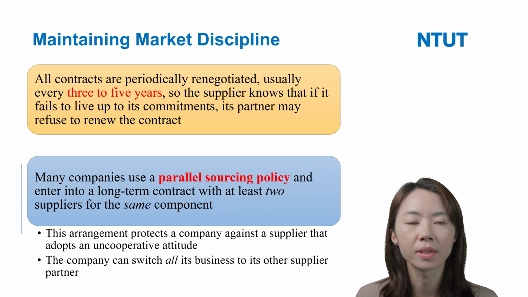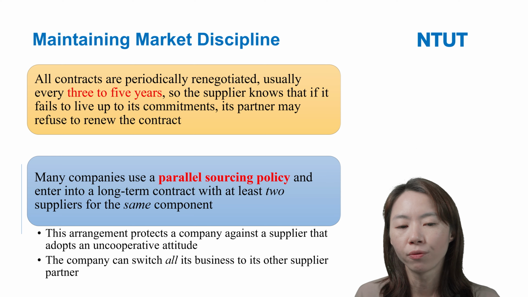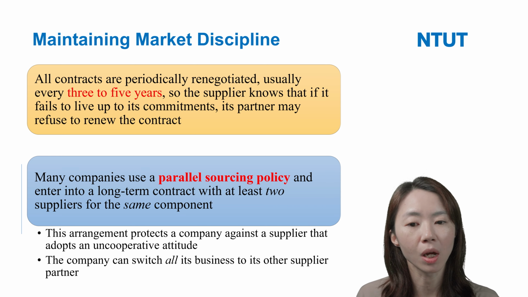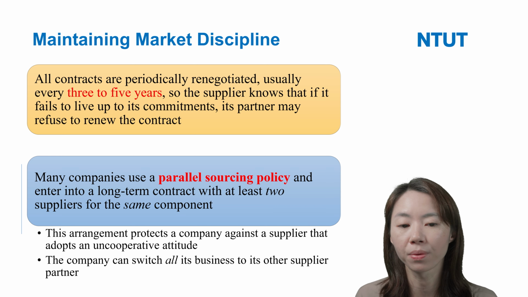So you can see, for example, Apple cooperates to assemble their smartphones. For the smartphone, Apple cooperates with Foxconn and Dixon. So they use the parallel sourcing policy.